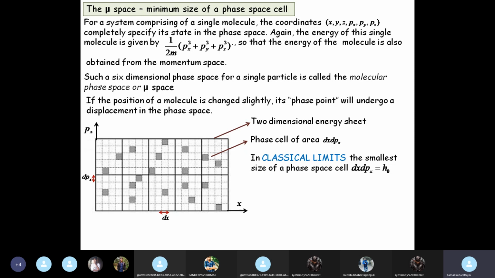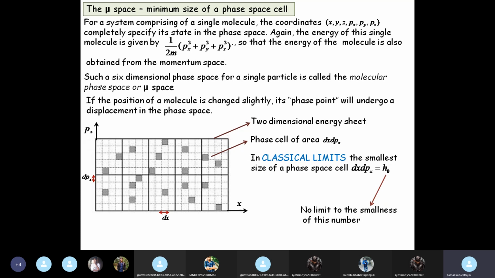Now in classical limits, the smallest size of a phase space cell is denoted by a constant h naught: dx dpx equals h naught. And there is no limit to the smallness of this number. h naught can be chosen arbitrarily in classical limits and it can be as small as you choose.